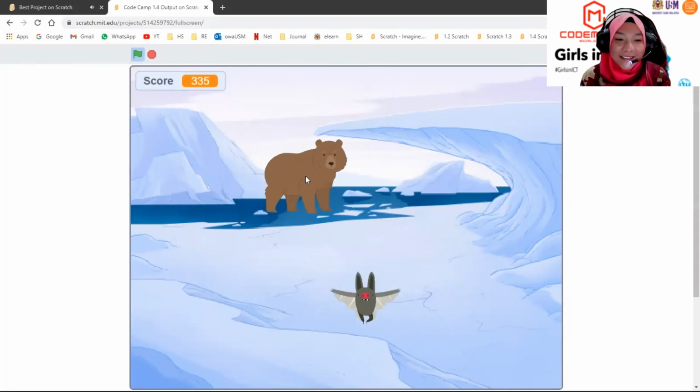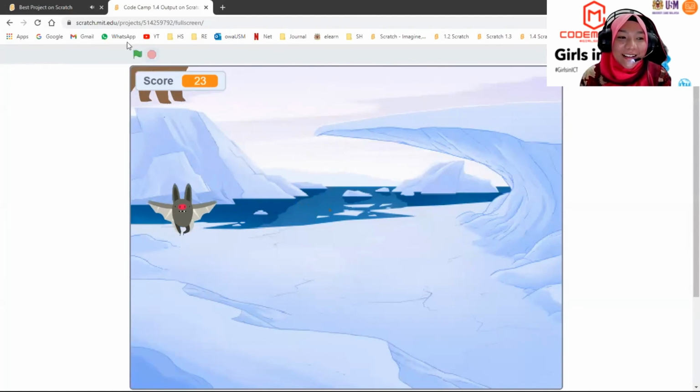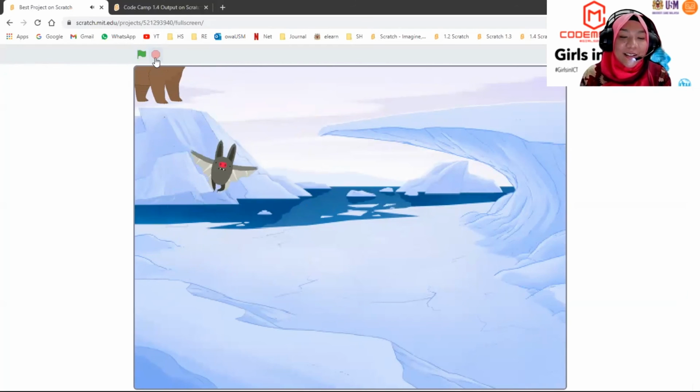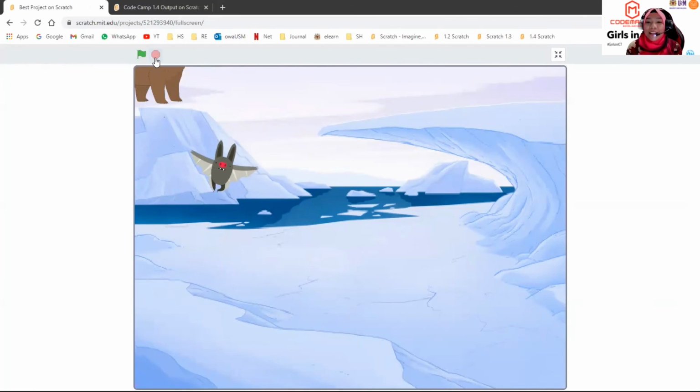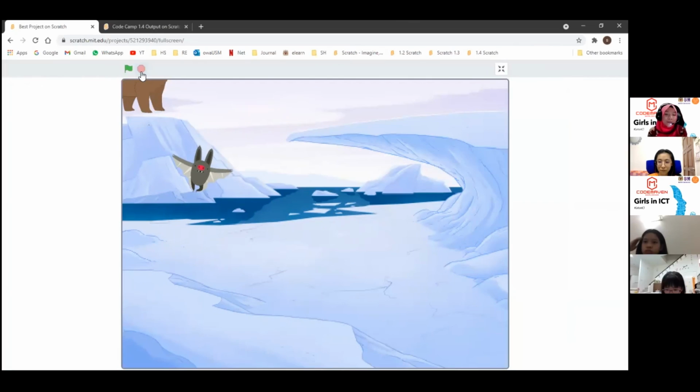When it moves, you are going to generate some scores. If it's not hitting the bear, you are getting a higher score. Once the bat hits the bear, the score will go back to 0. So how are you going to do it? You will be doing this with Teacher JC tomorrow. Make sure to be online tomorrow as well.